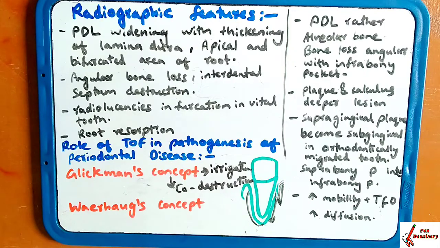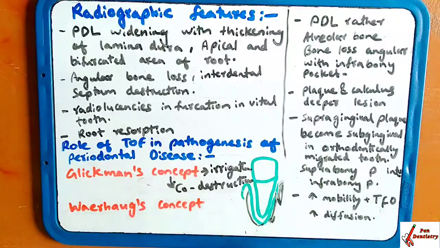Now we are going to see the Waerhaug concept. Waerhaug has said that the loss of periodontium was a result of inflammatory lesion, that is, with the subgingival plaque. He said that the angular defect occurs when the subgingival plaque of one tooth has reached more apically.